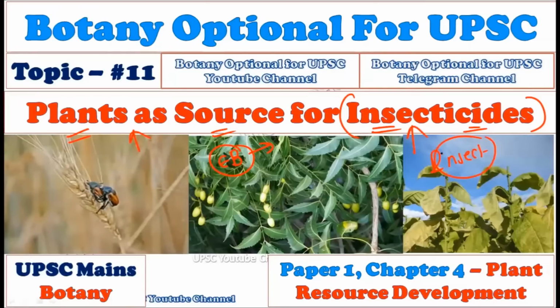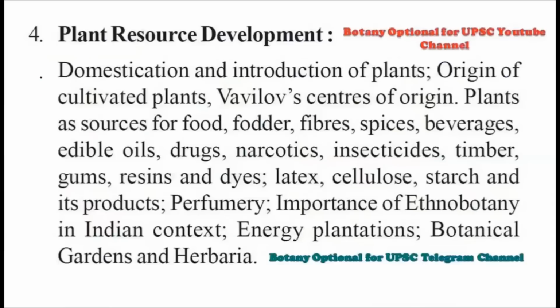Then how can we use different kinds of plants to deter or kill the insects? That is, naturally, what are the sources for insecticides in the plant kingdom. So you should at least know five examples for the UPSC mains. You have to put 2 to 3 examples to complete your answer. So in this video lecture we will understand five different types of plants which can produce good insecticides.